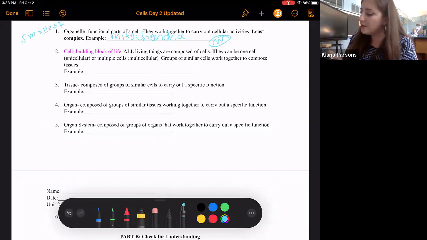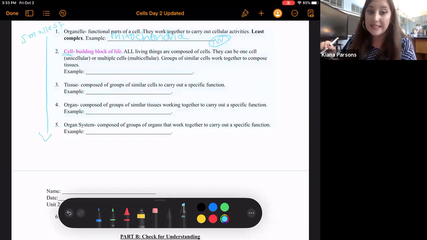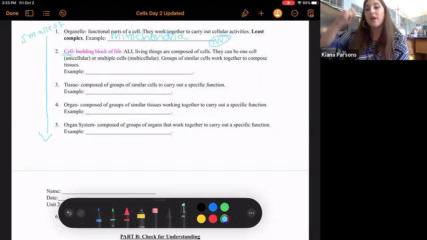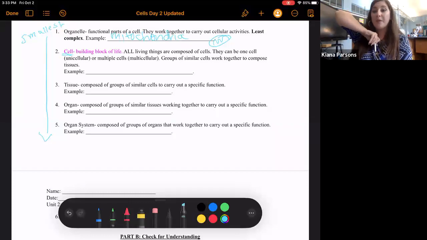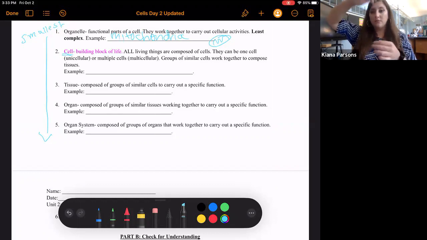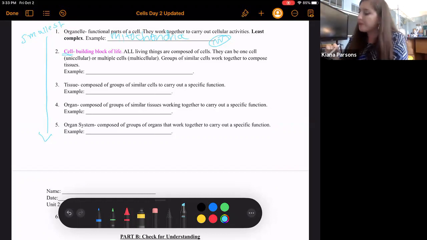The cell, which is the building block of life, is next. And we're going from least complex to most complex. But remember, you could also discuss from most complex to least complex. So it is steps that go in order in both directions. So the cell is the building block of life. All living things are composed of cells. They can be one cell, unicellular, or multiple cells, multicellular, like us.